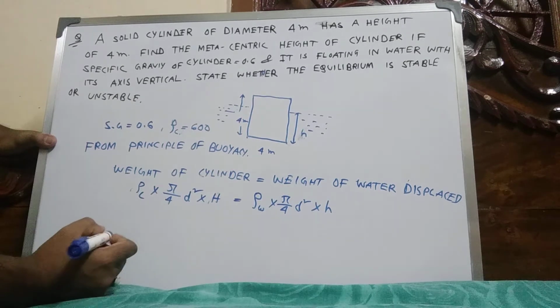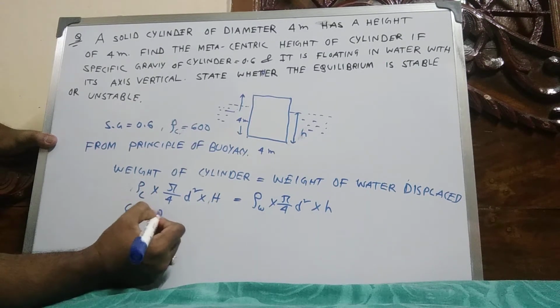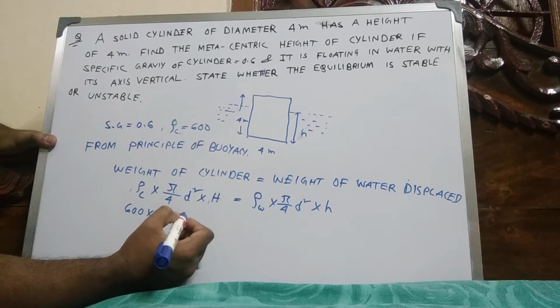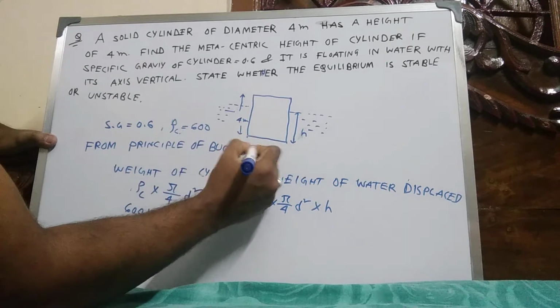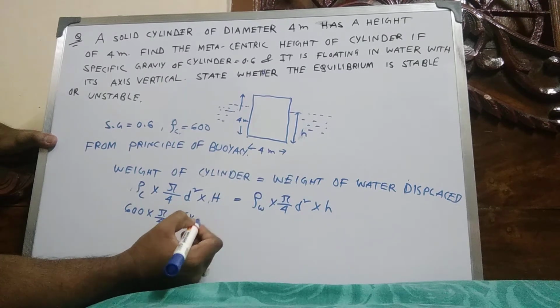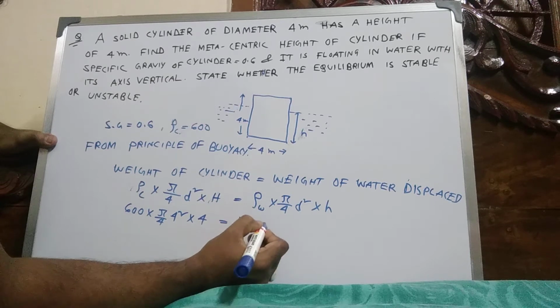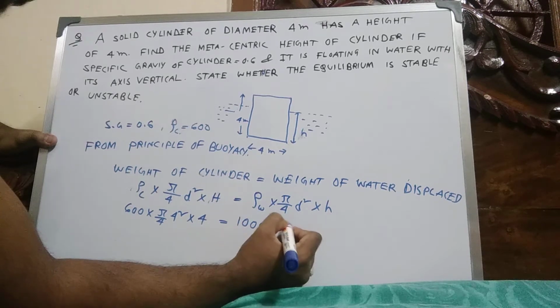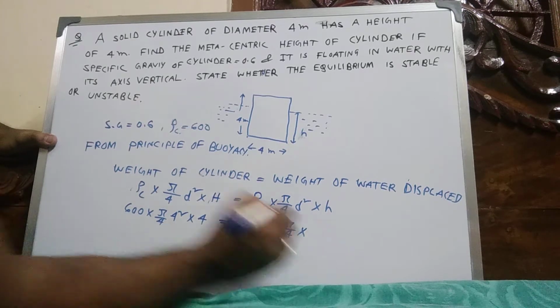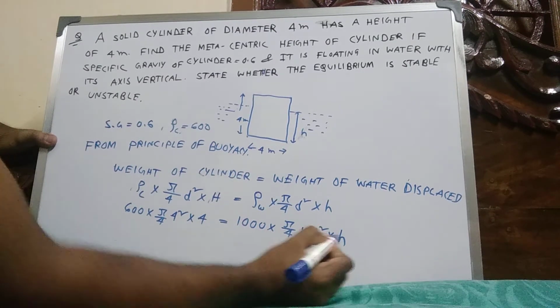Now put the value 600 into pi by 4, the diameter 4 meter square, into h value, height is 4, equal to 1000 into pi by 4 into 4 square into h.